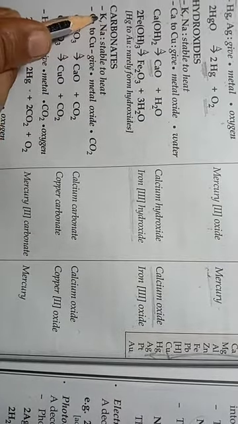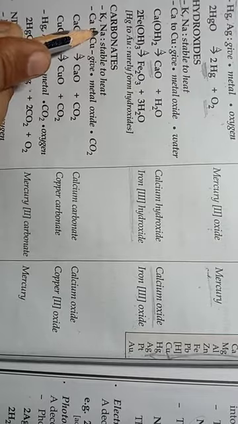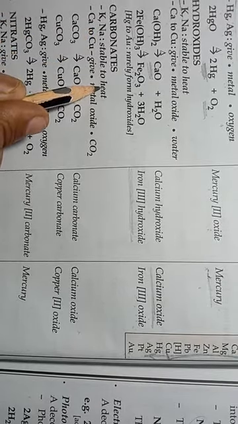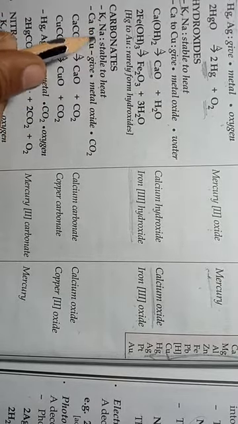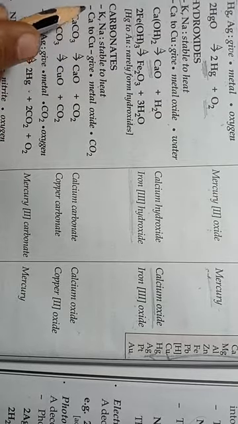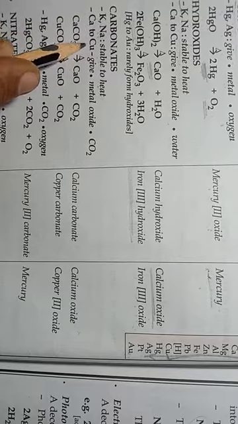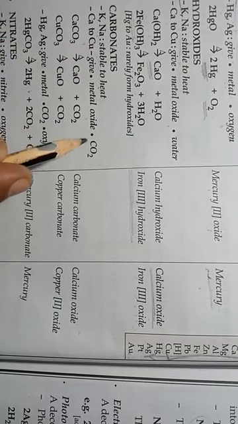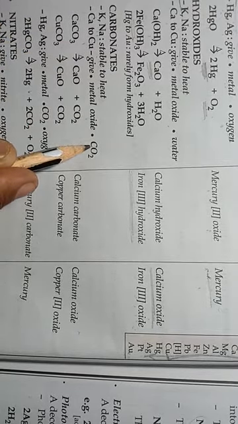So potassium and sodium carbonates are stable to heat. It means they will not decompose when heated. Calcium to copper give metal oxide plus CO2.